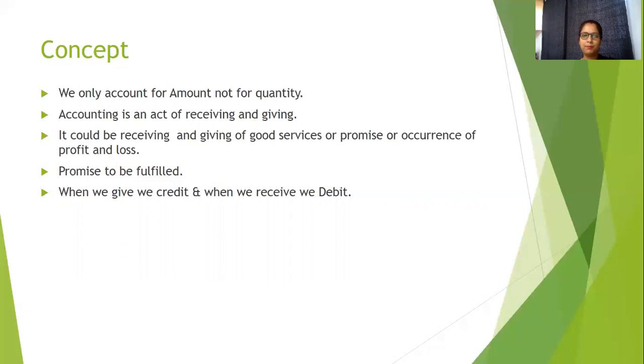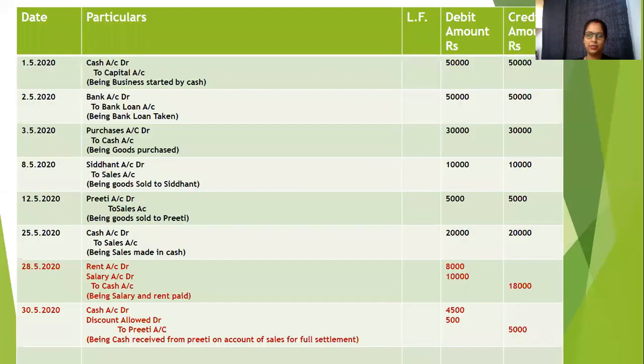We need to remember one thing. When we receive something, it could be goods, service or promise, it will be debited. Any promise received will be debited. Any goods received will be debited. Any services received will be debited. And any goods we give will be credited. Any services we give will be credited. Any promise we give will be credited. And any loss or profit which happened, again we will apply the same rule of give and receive. So in this way also we can do the same journal entry.